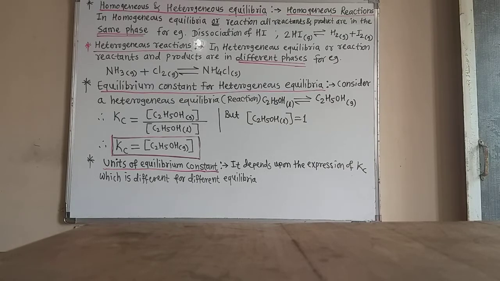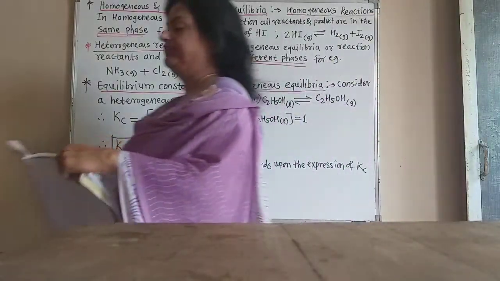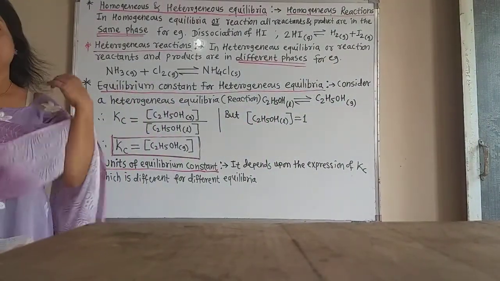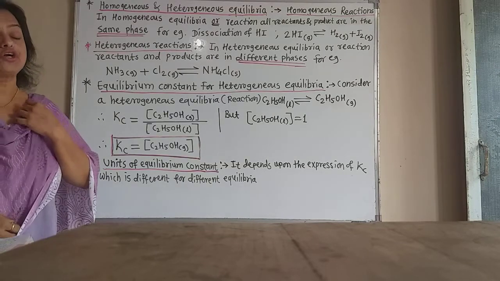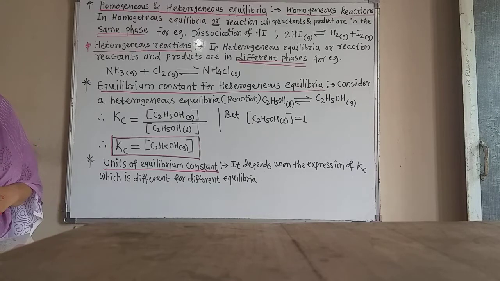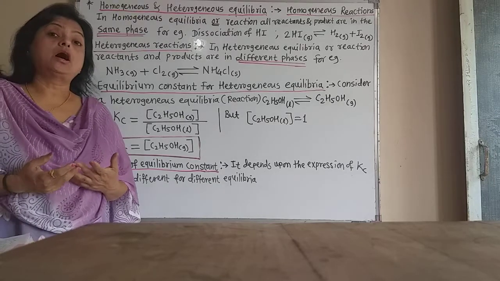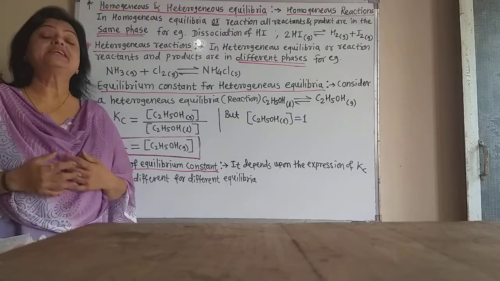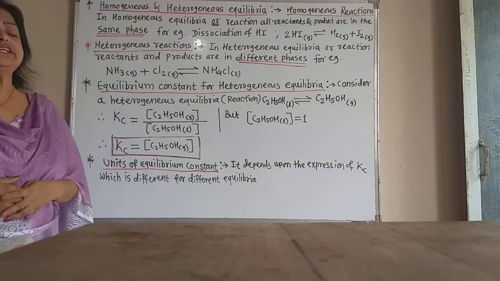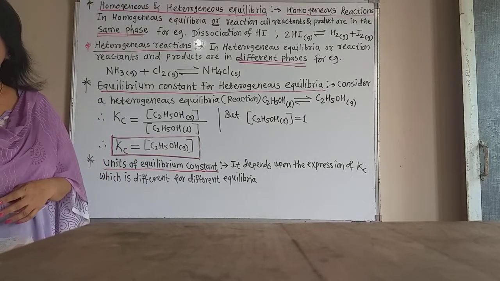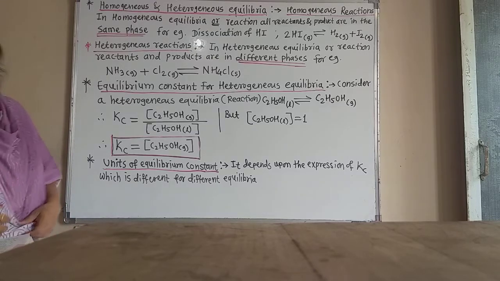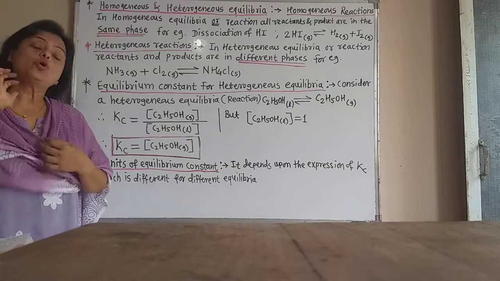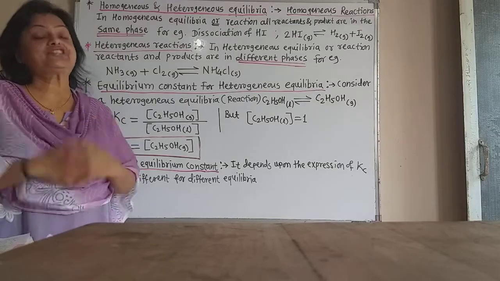Now we are learning from the last few lectures the chemical equilibria chapter number 12. In that we already learned about the equilibrium constant, law of mass action, what is equilibrium, how the equilibrium is attained in the reversible reaction. All these things we already learned. Now let us learn about the homogeneous and heterogeneous equilibria. That means homogeneous and heterogeneous reactions.